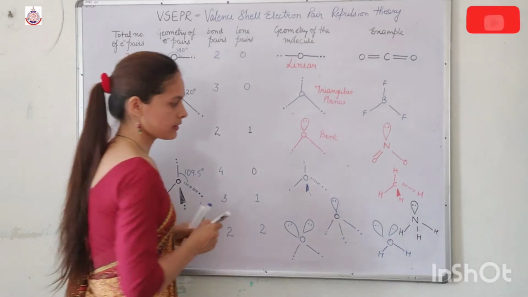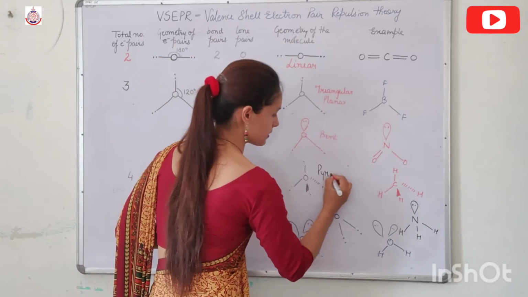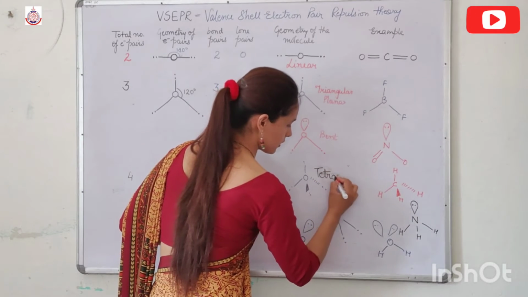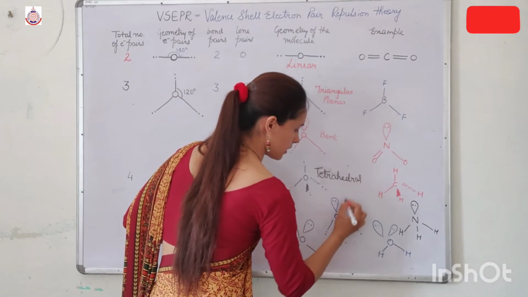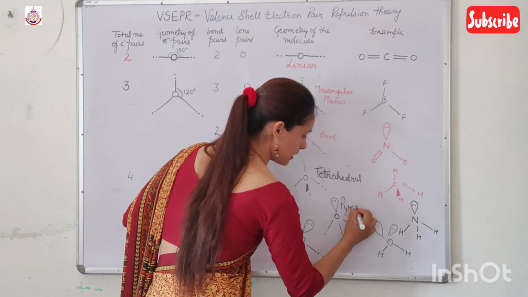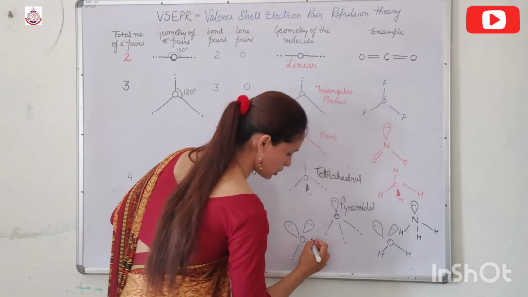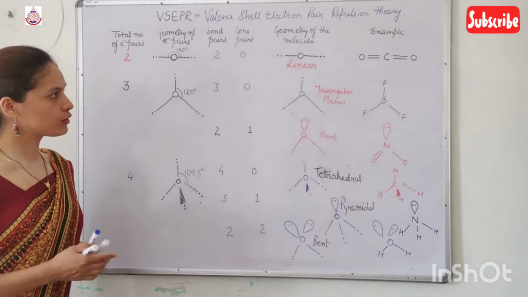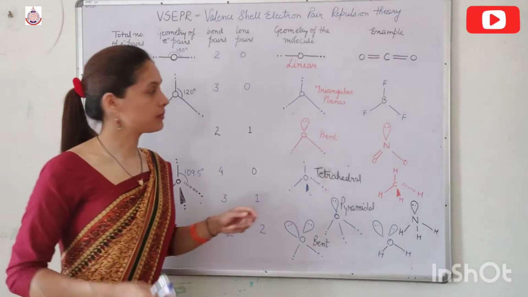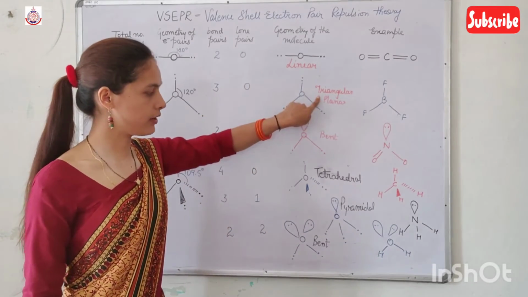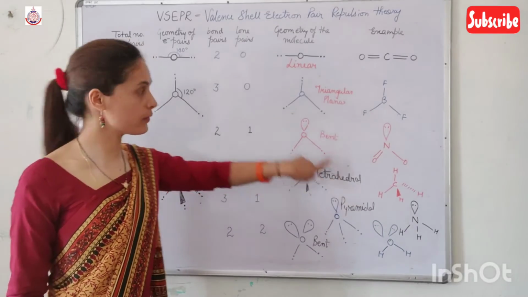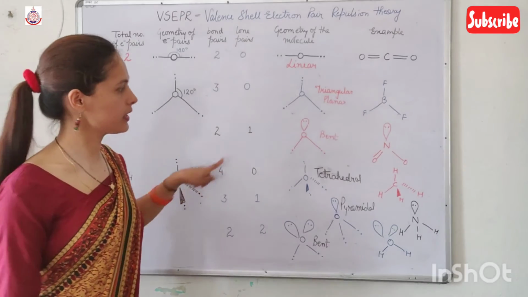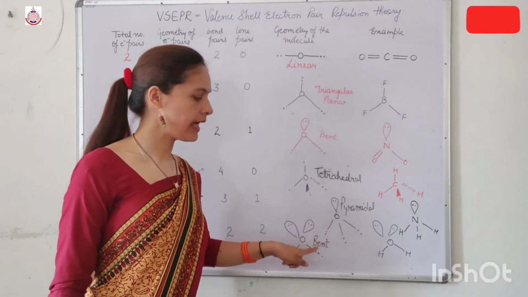So this shape is tetrahedral. This shape is pyramidal, and this shape is bent. So our definite geometries are linear, triangular planar and tetrahedral when we have 2, 3 and 4 bond pairs, and our distorted geometries are bent, pyramidal and bent.